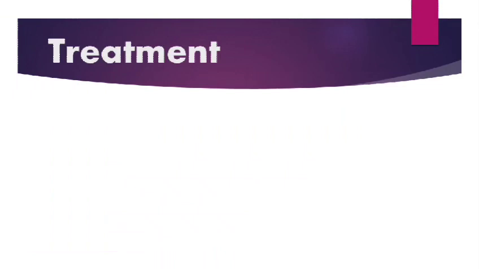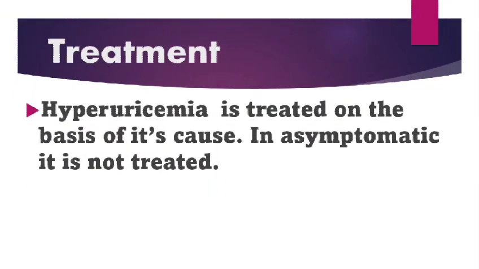And next, how can we treat hyperuricemia? Hyperuricemia is treated on the basis of its cause. In the case of asymptomatic hyperuricemia, it is not treated, it is kept as it is. Because in this condition, there is no proven benefit in administering uric acid lowering therapies. So it is kept as it is.